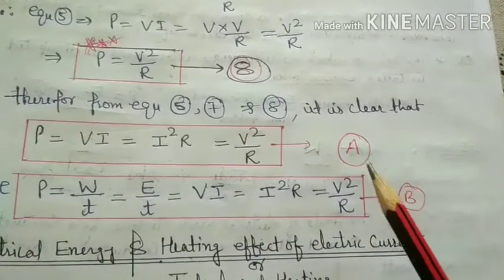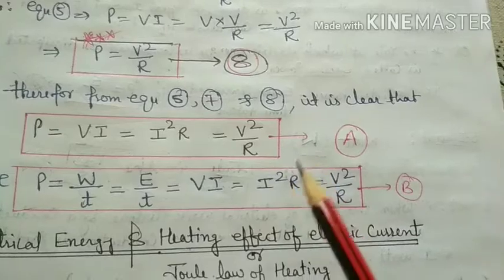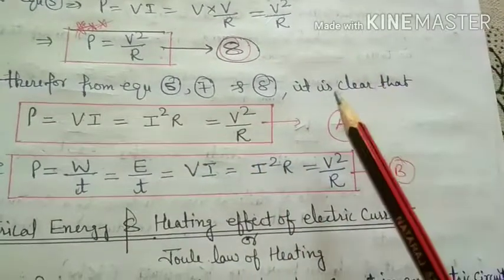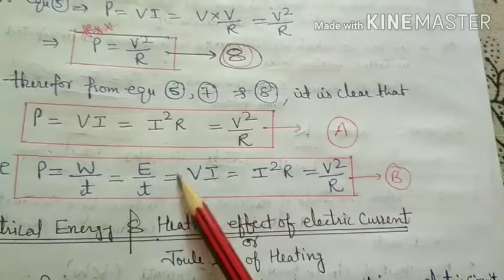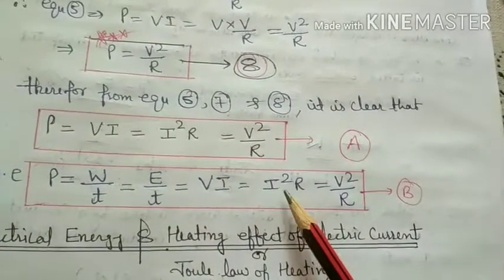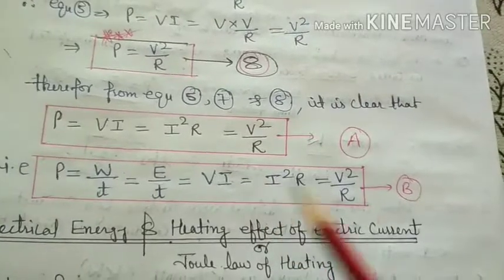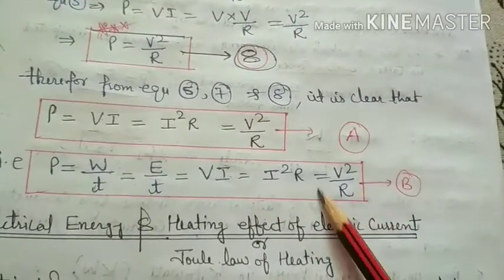And power equal to V square by R. Which formula do we have to use in a numerical? That depends upon the condition. What is given there? If potential difference and current are given, we have to use VI. If current and resistance are given, we have to use this one. If V and R are given, we have to use this one.